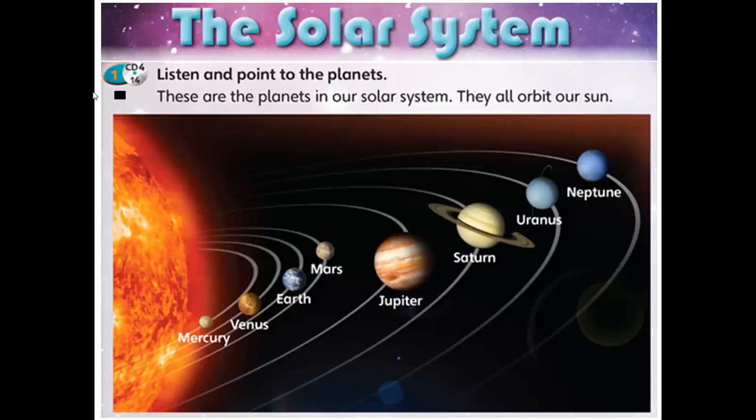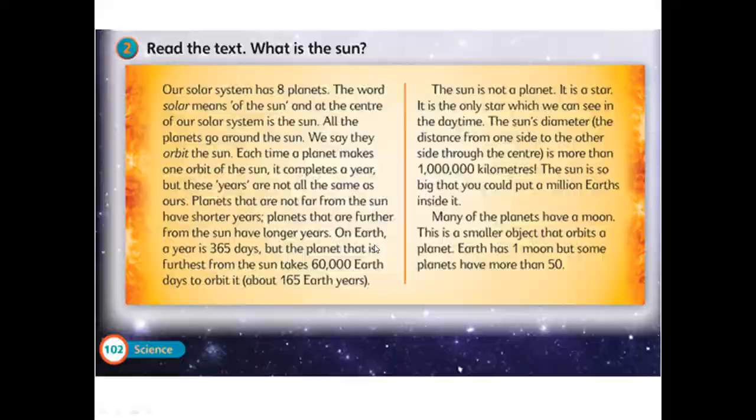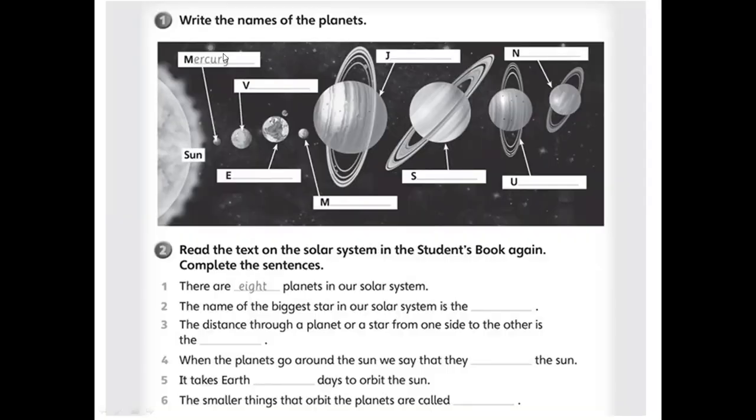From this picture, you have to remember these words and do this exercise. Write the names of the planets. Try to write the names of all these planets. The first one is Mercury, the nearest one to the sun.